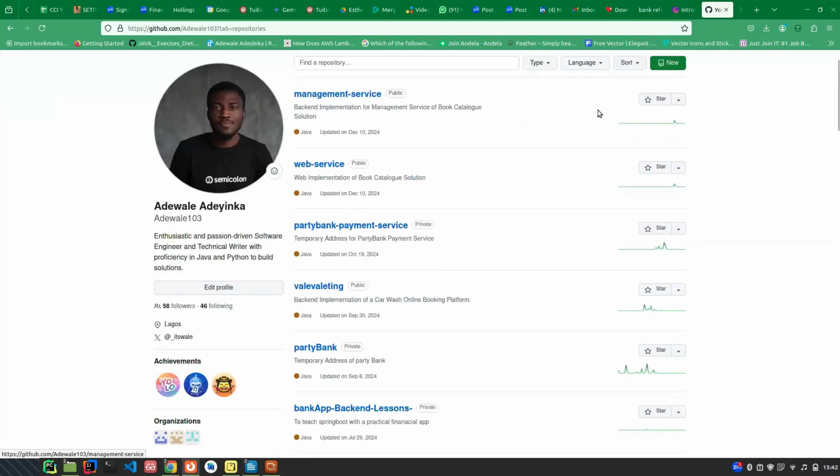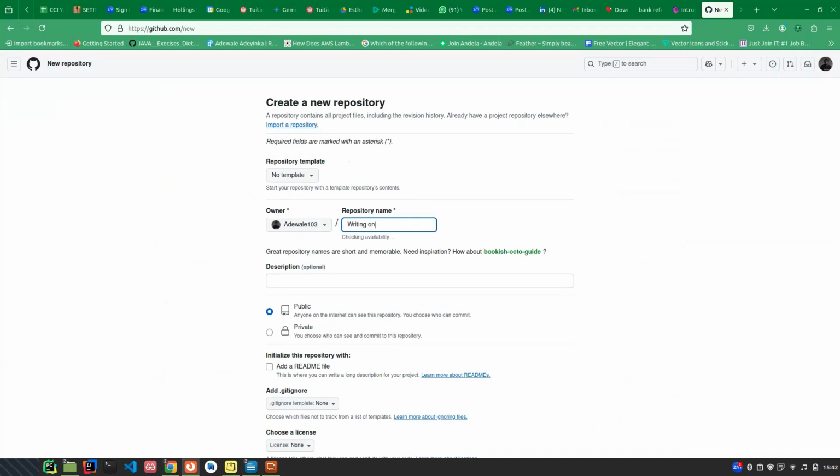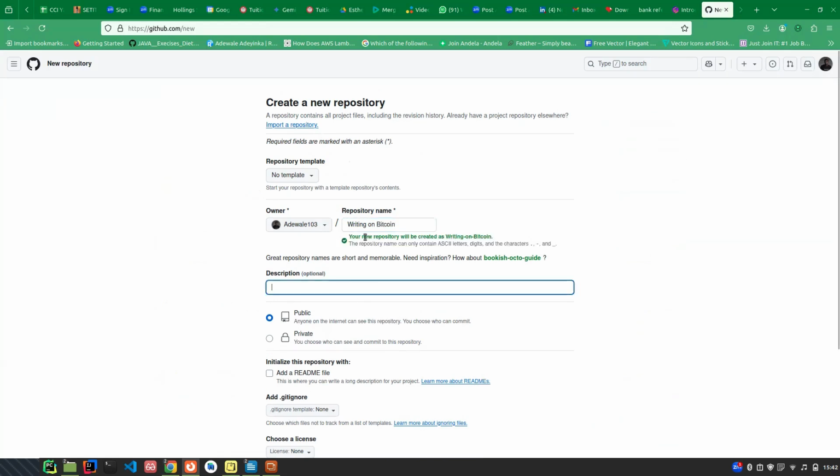You can see new. Yes, I can create a new repo and I can just call the name writing on Bitcoin, right? That's the name of the repo.